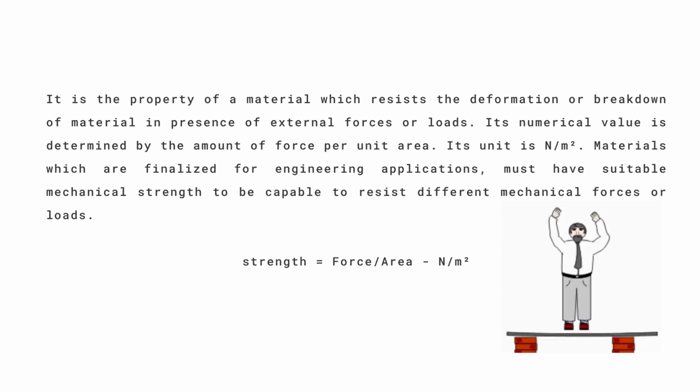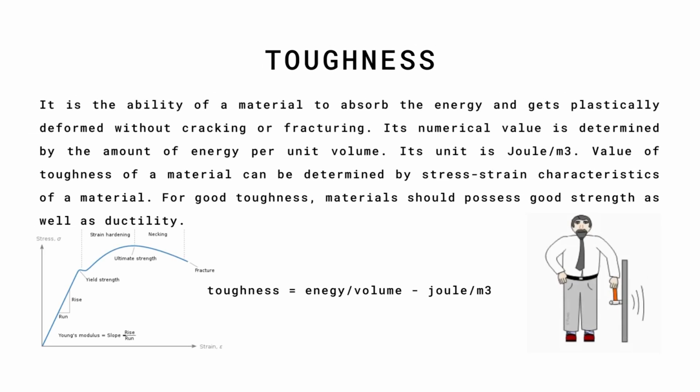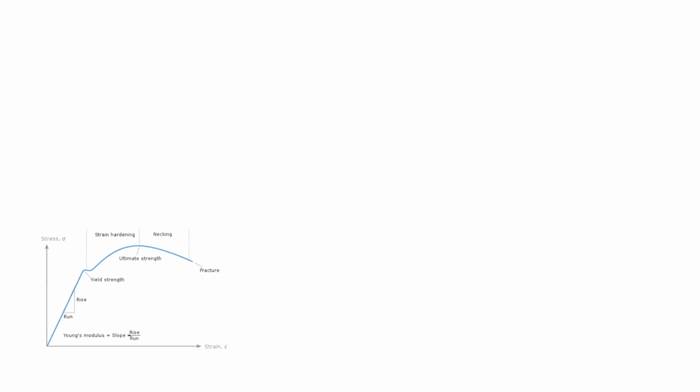Toughness. It is the ability of a material to absorb energy and get plastically deformed without cracking or fracturing. Its numerical value is determined by the amount of energy per unit volume. Its unit is joule per cubic meter. The value of toughness of a material can be determined from its stress-strain characteristics. For good toughness, materials should possess good strength as well as ductility.